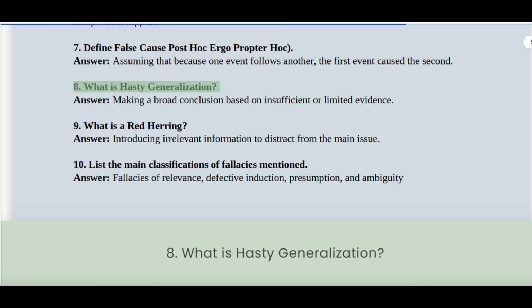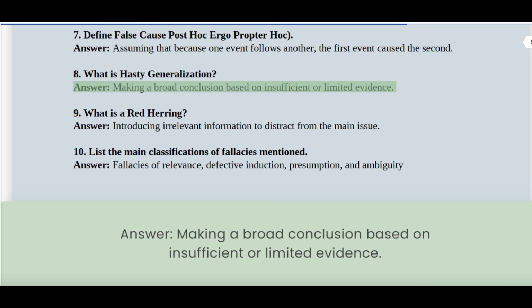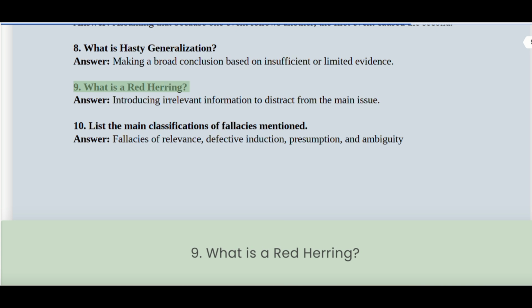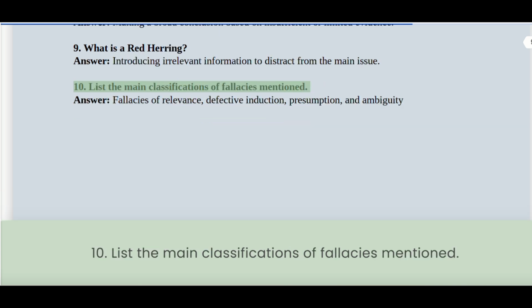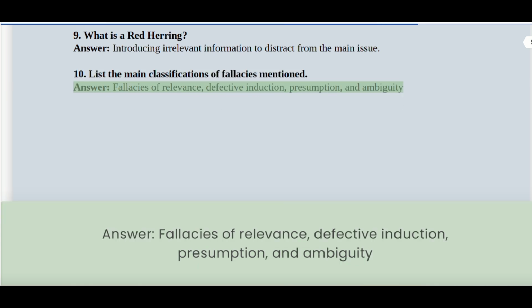8. What is hasty generalization? Answer: Making a broad conclusion based on insufficient or limited evidence. 9. What is a red herring? Answer: Introducing irrelevant information to distract from the main issue. 10. List the main classifications of fallacies mentioned. Answer: Fallacies of relevance, defective induction, presumption, and ambiguity.